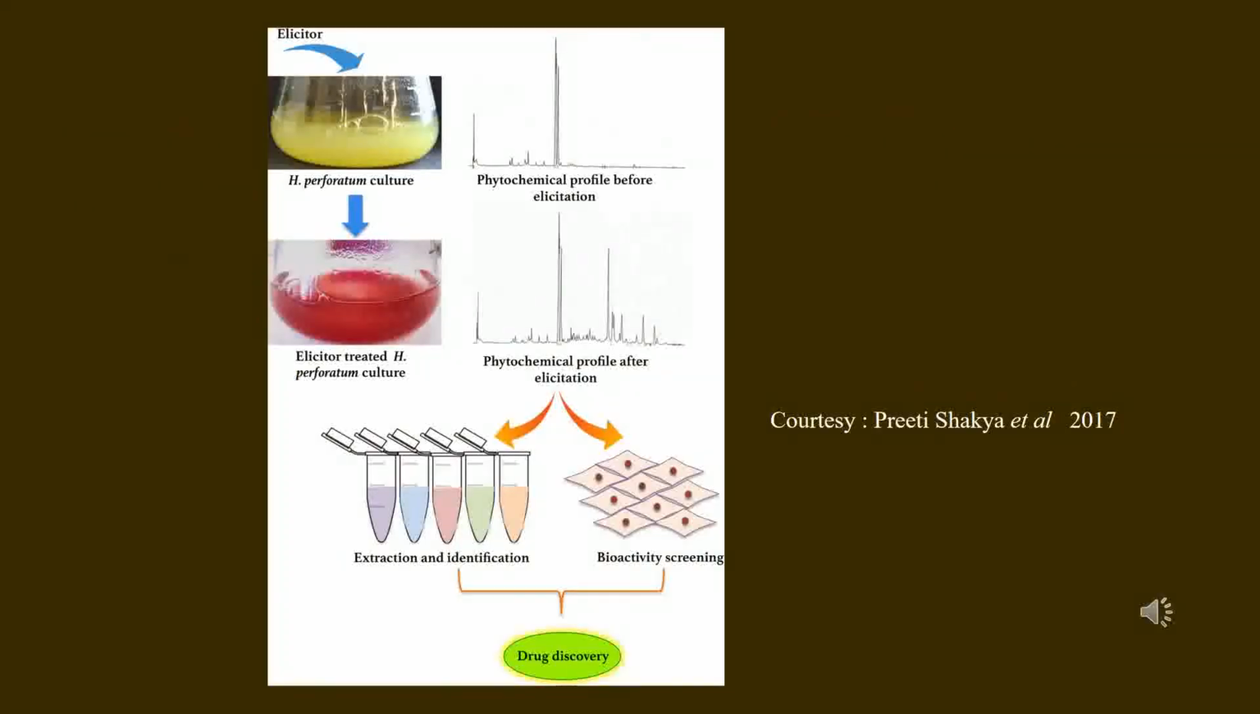Here the picture shows how the use of elicitor increases the productivity of secondary metabolites. A regime of such products are being produced after the use of elicitor.